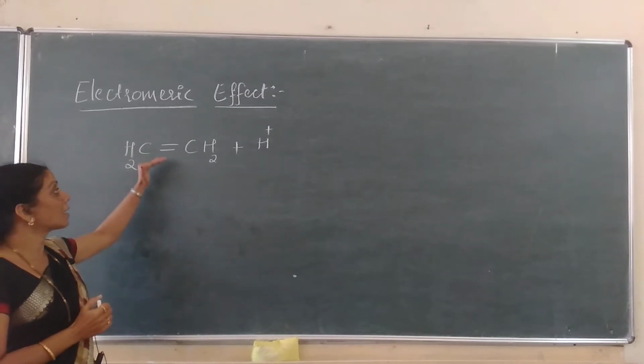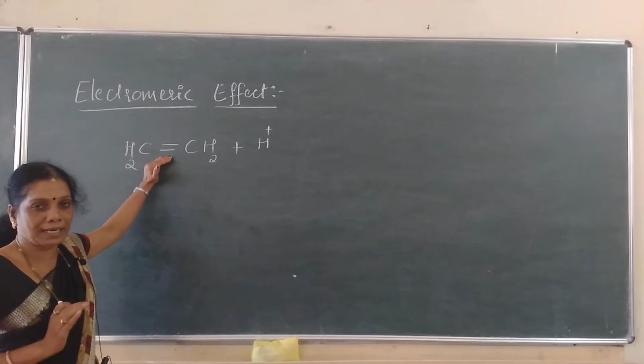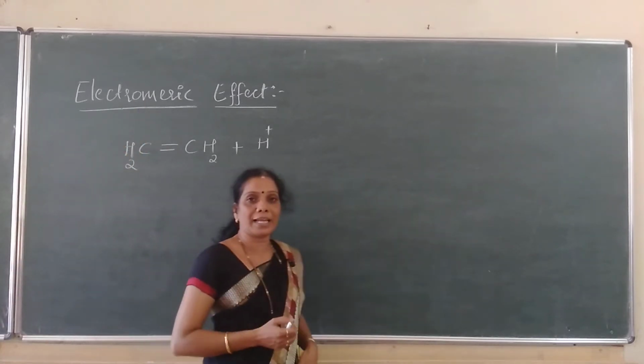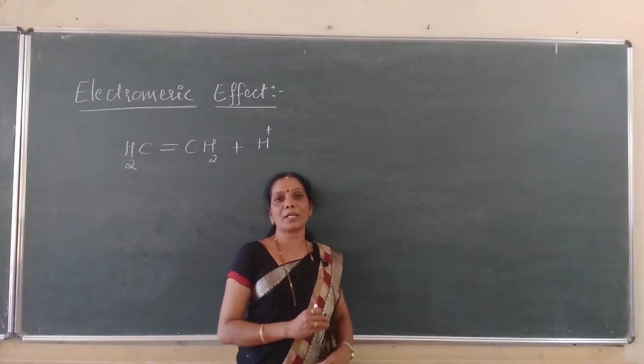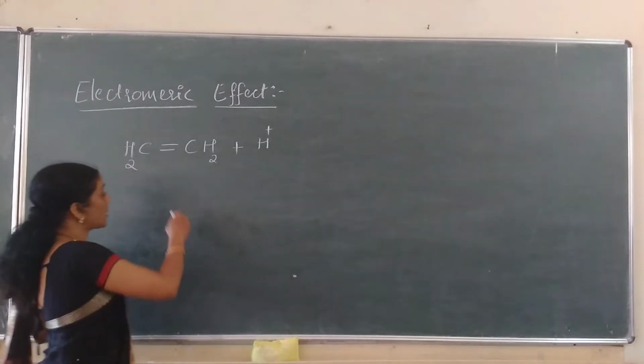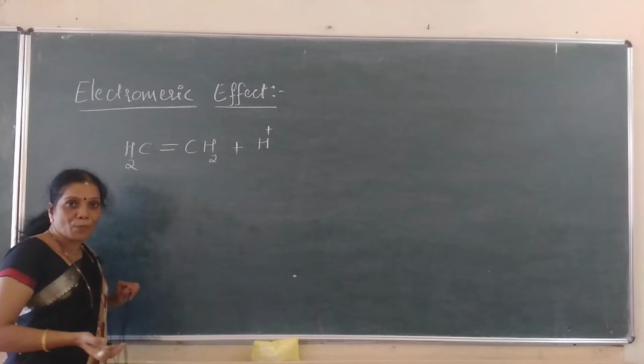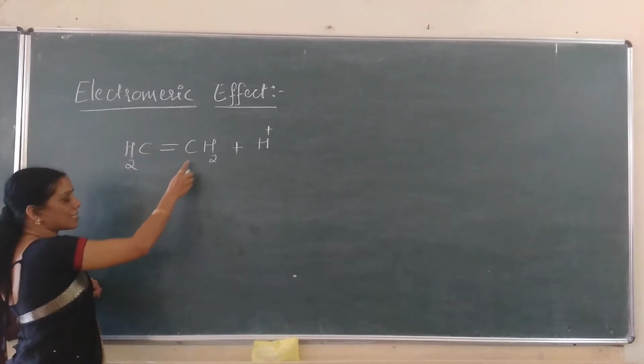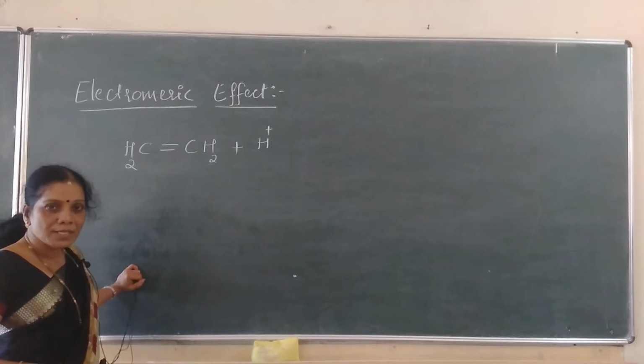Listen here. The complete transfer of pi electrons. The electromagnetic effect does not involve the sigma electrons. Always it involves pi electrons. That is, complete transfer of pi electrons takes place to any one of the atoms. If you consider these two carbon atoms, both are identical, similar atoms.